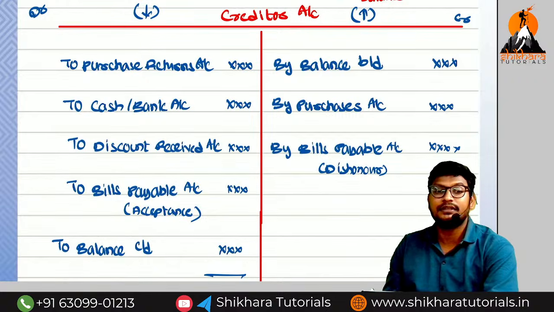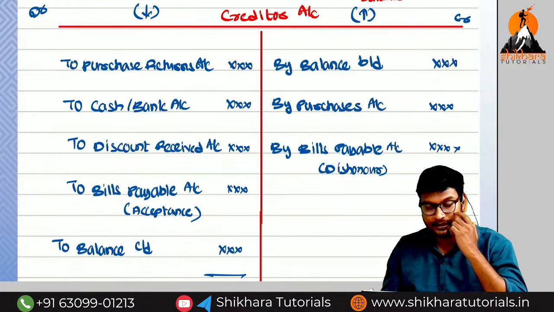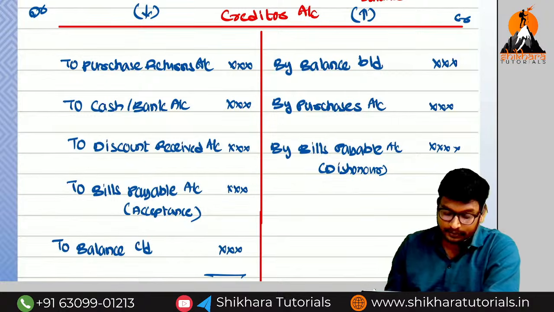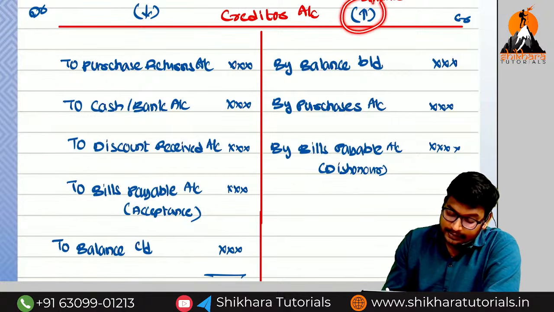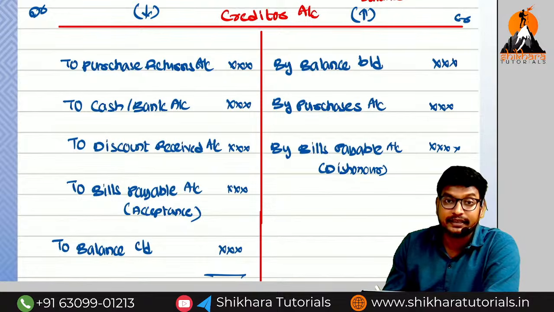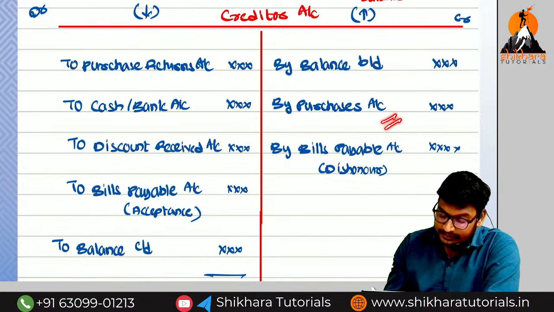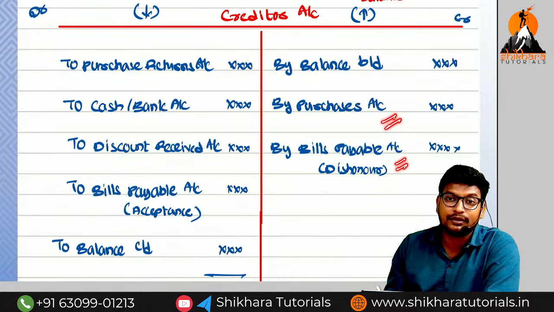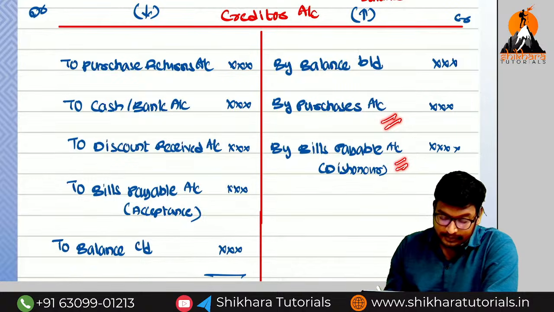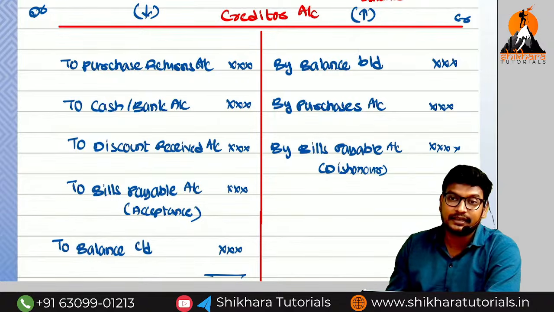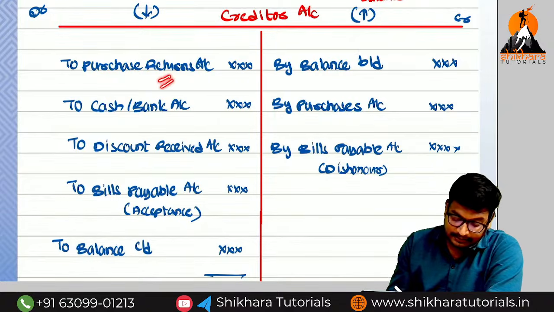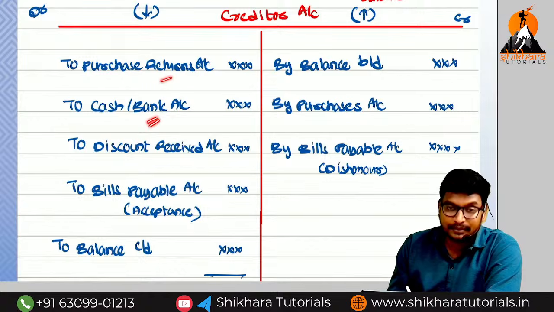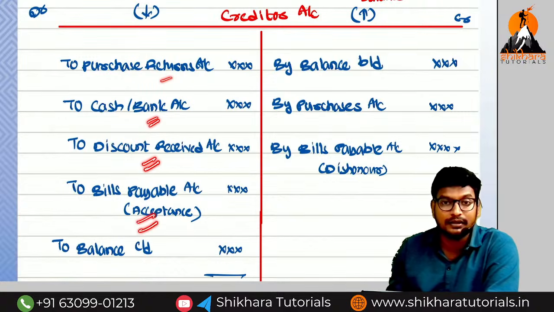In what situations? No need to write it, I will provide you the PDF. So in the creditor account, in which situations does it increase? Credit purchases and bills payable dishonor. And in the remaining situations, does the creditor account increase or decrease? Decreases. What are the remaining situations of decrease? Purchase returns, cash or bank payment made to creditors, discount received, and bills payable accepted.